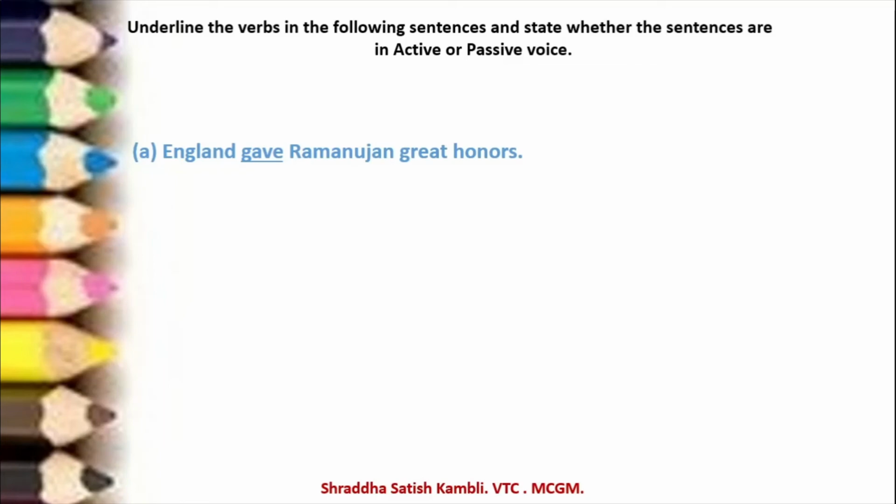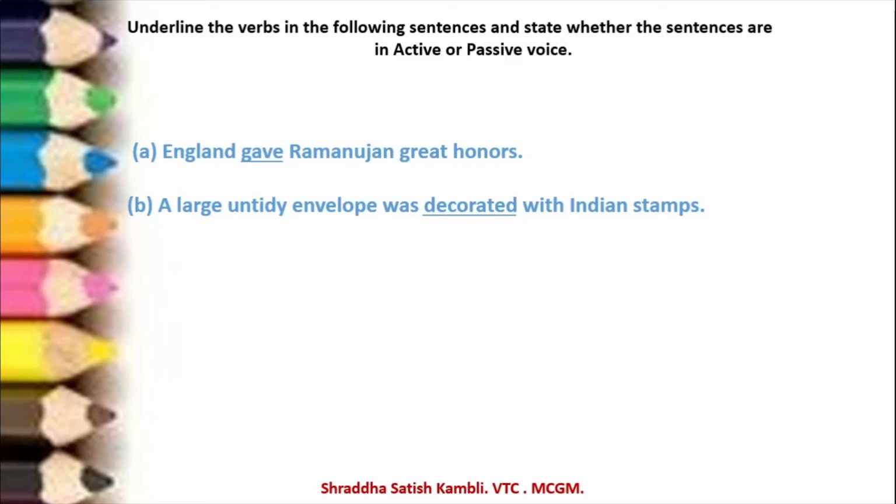So let us see here. We have underlined the first sentence for you. England gave Ramanujan great honors. So England gave. Okay. So it is gave, which is the verb. Look at the next one. A large untidy envelope was decorated with Indian stamps. So decorated here is the verb. In the third sentence, the timetable was not altered. So here altered means changed. So altered is the verb.